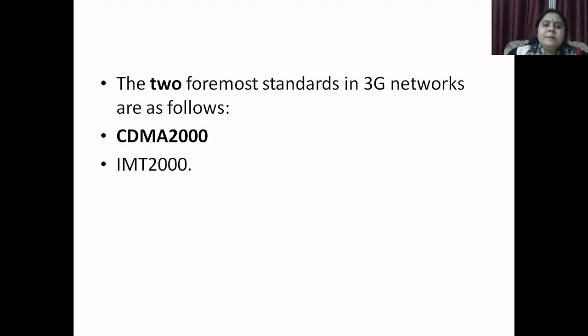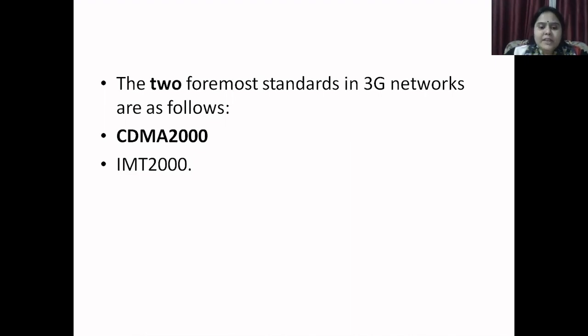The two foremost standards of 3G networks are as follows: CDMA 2000 and IMT 2000. CDMA 2000 is a third generation solution for mobile networks that evolved from existing wireless standards. CDMA is also known as IS-95.